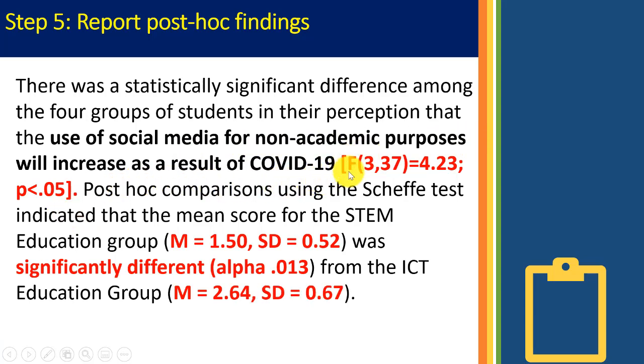Then you put your F: F(3,37) is equal to 4.23, P less than 0.05. Please, please, please, you don't have to say the calculated F is so and so, the table F is so. Nobody's looking at any table. This has already been assumed checked with the table value. So you then go on to say post-hoc comparisons using the Scheffé test indicated that the mean score for the STEM education group, so you put the mean there and the standard deviation, was significantly different, and you put that alpha level there, from the ICT education group, and you put the means there.